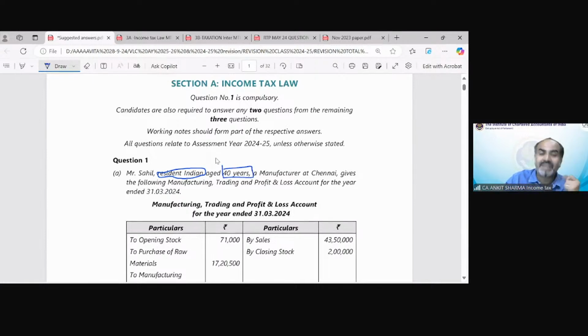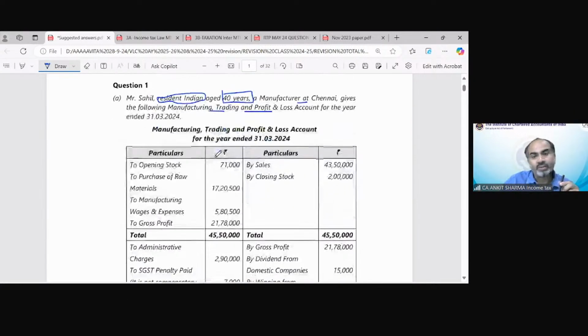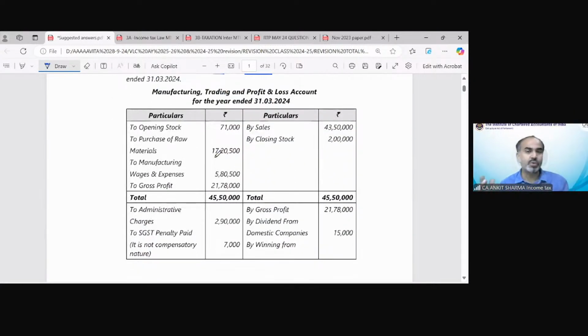So we know that yes, rebate can be applicable in this case because he's a resident and he's under 60 years of age. A manufacturer at Chennai gives the following manufacturing, trading and profit and loss account for the year. So you can see the majority part of this question, in my opinion, must be related to PGBP provision. So here the proper profit and loss account has been given in the question and we have to solve it one by one.